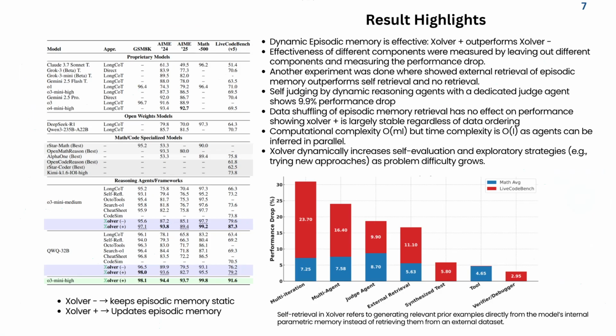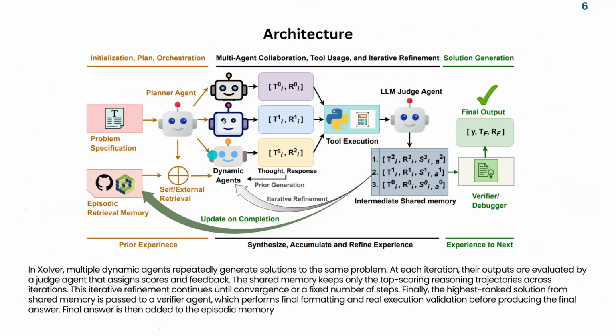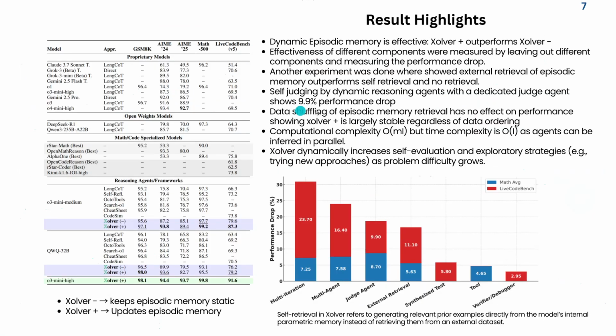Okay. So again, another part is the computational complexity. The computation is O of ml, but these agents can be run in inference in parallel, so you can say that the inference time will be 1 here. If we use multiple agents, the inference time will be equal to that of one agent. So this is what this says.